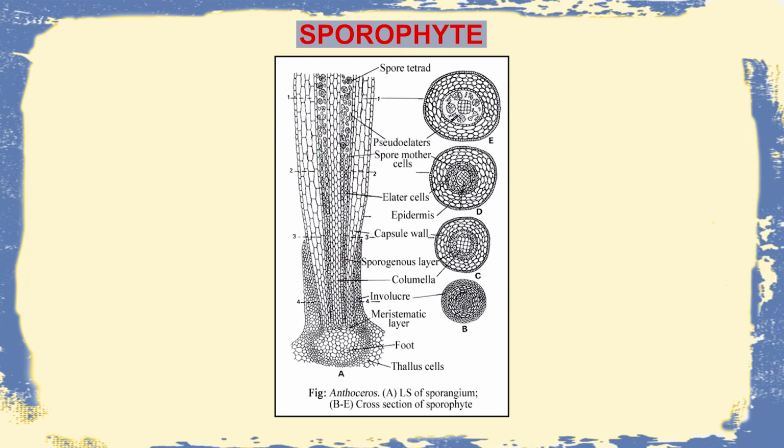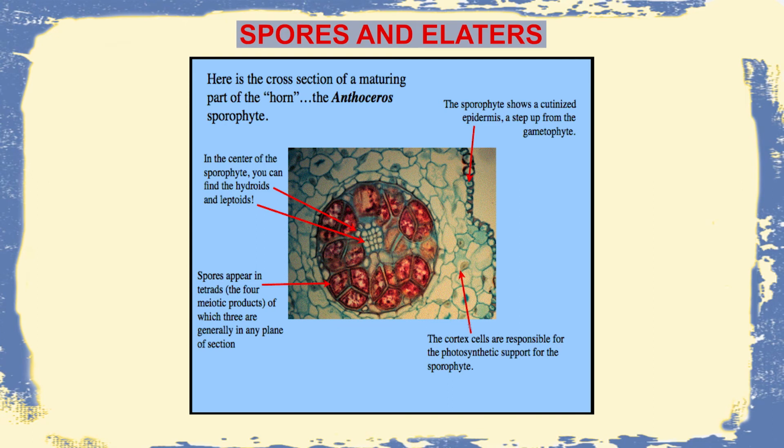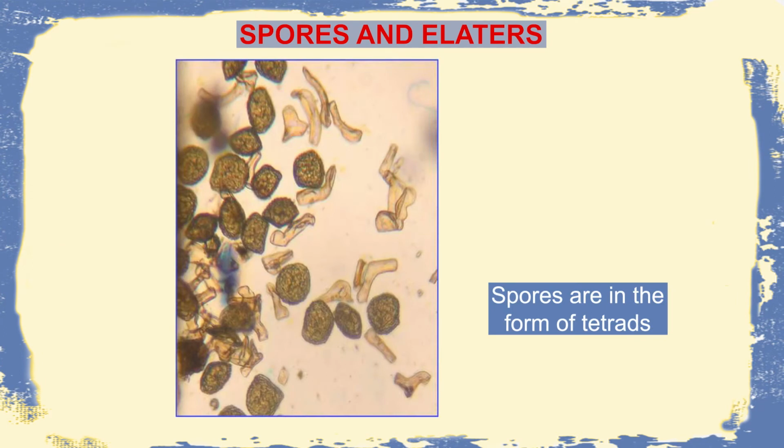The spores are usually tetrad in nature and are therefore referred to as spore tetrads. Surrounded by these spore tetrads are the pseudoelaters and certain spore mother cells. Here in this slide we can see the presence of the spores and the elaters, and in the center of the sporophyte there is the presence of the hydroids, which are the water-conducting cells that occupy the central region, followed by the leptoids, which are the sugar-conducting cells that surround these hydroids, and all these spores occur in the form of tetrads.